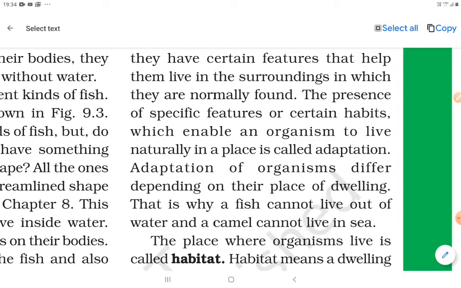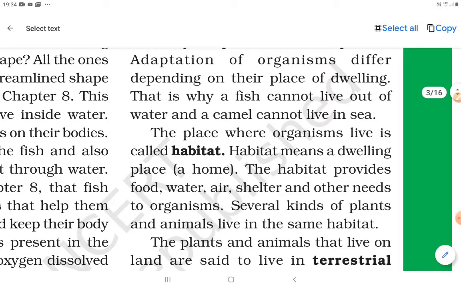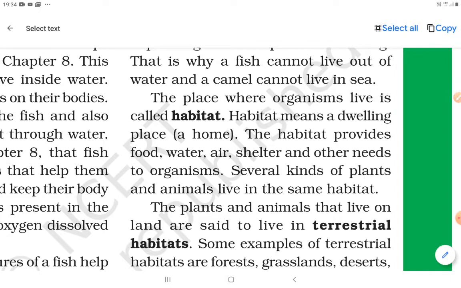The place where organisms live is called habitat. Habitat means dwelling place, or home. The habitat provides food, water, air, shelter and other needs to the organism. Several kinds of plants and animals live in the same habitat. The plants and animals that live on land are said to live in terrestrial habitats. There are different kinds of habitats. What do you understand about habitat? Habitat means the place where organisms live.